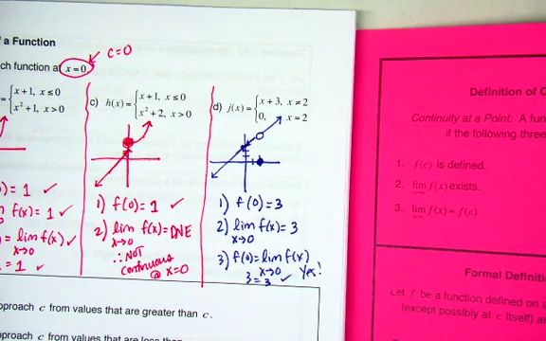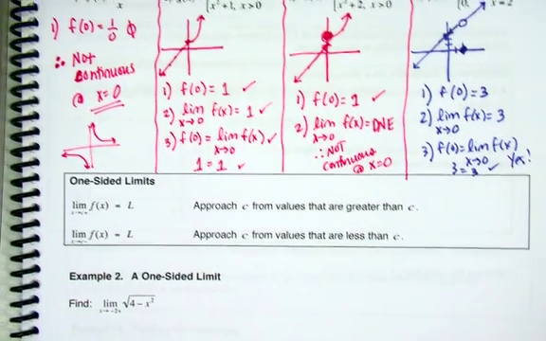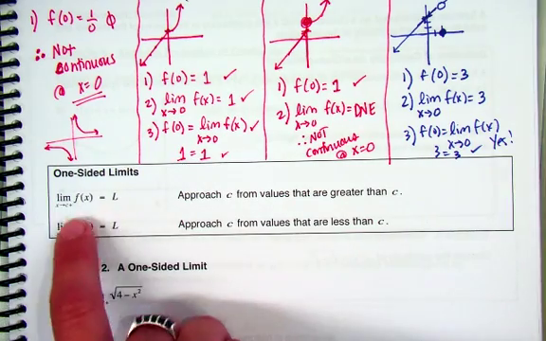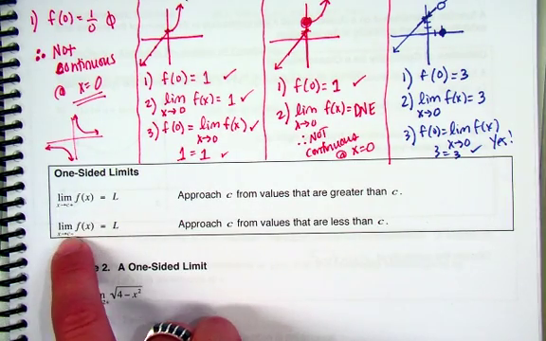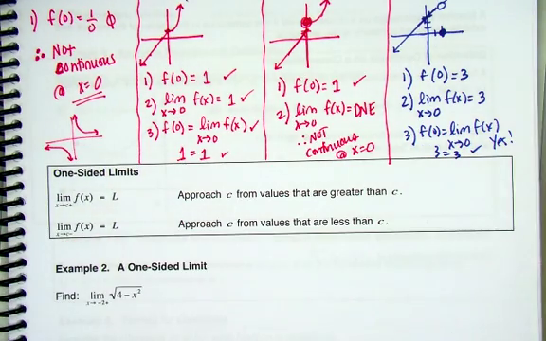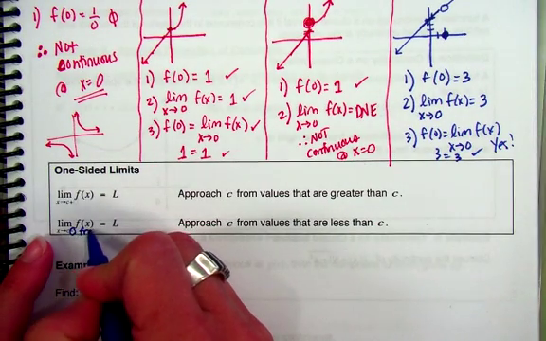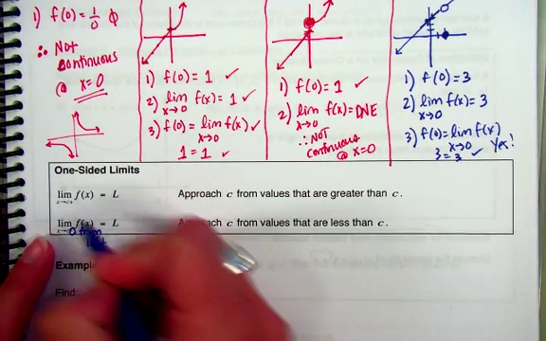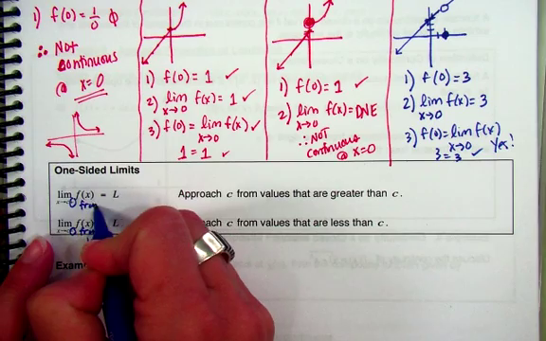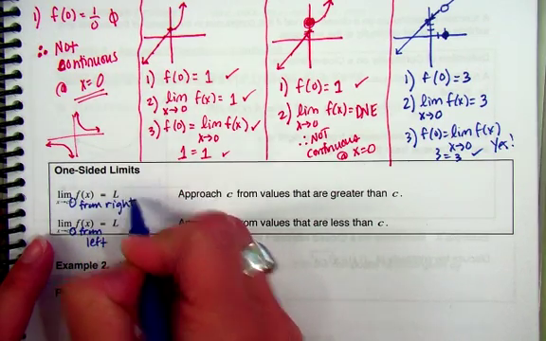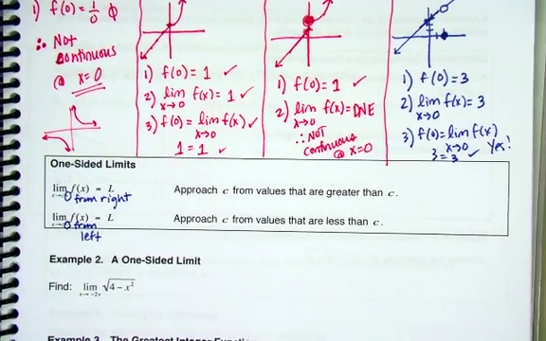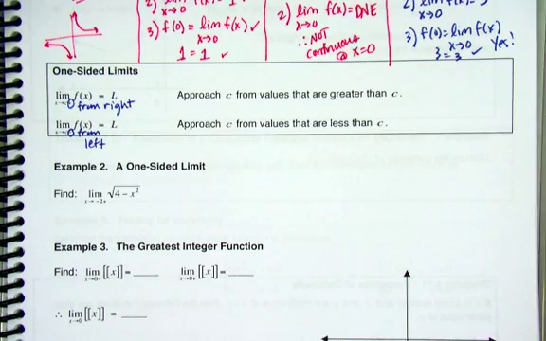One-sided limits, you guys know this already, right? If it has that little plus on the right-hand side, that means it's a right-hand limit. A negative has the left-hand limit. If it's negative, it's approaching from the left. If it's positive, it's from the right. In order to have an overall limit, left and right have to equal each other, which you guys know.